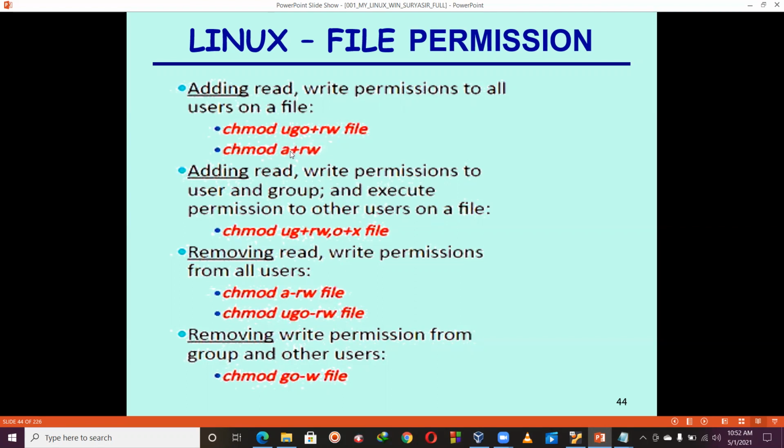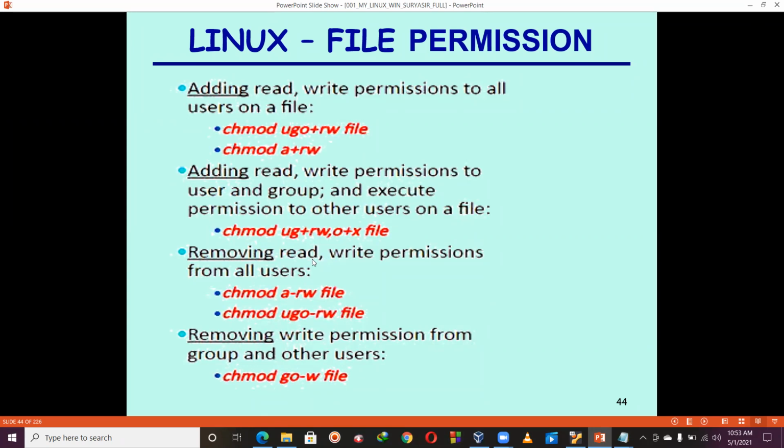Also, chmod a plus rw. What is the meaning of this one? As I told you, a stands for all. So a plus rw means I'm going to set the read and write permission on all. So either you can use the first one or the second one. I hope it is clear. Now, adding read write permissions to user and group and execute permission to other users on a file. So what is the syntax? chmod ug plus rw, o plus x, file. This is also the way.